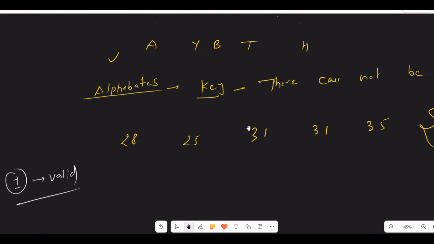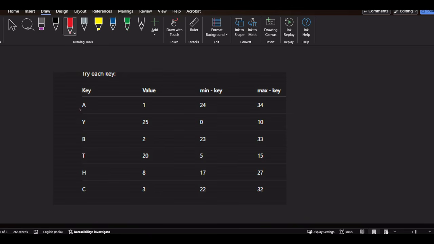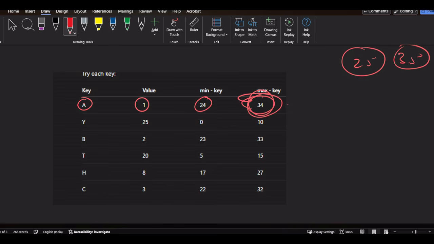So let's understand this. Suppose A is key. If A is key, the value of A is 1, right? So the minimum key will become 24 because the minimum number from that combination is 25 and the maximum is 35, and the maximum key will become 34. So you will see this 34 is greater than 26, so that's an invalid number. So A cannot be the key.